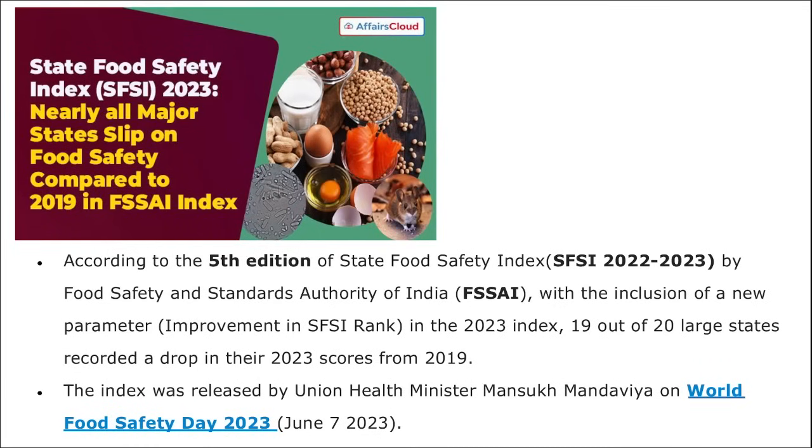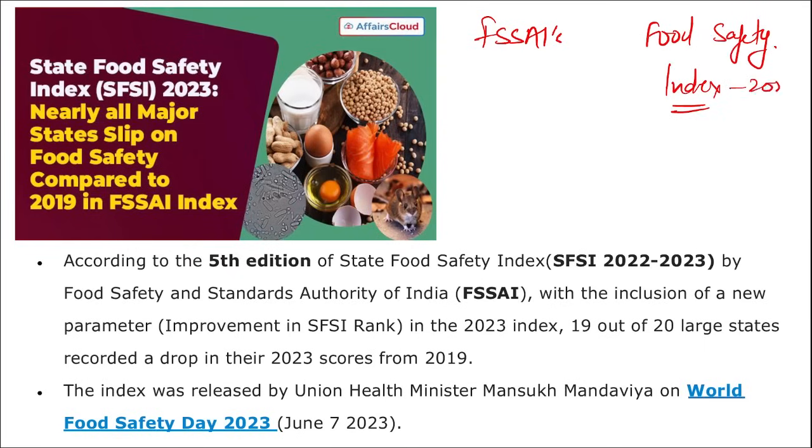Next we are talking about FSSAI's Food Safety Index. Correct, for 2023. This is the 5th edition of the State Food Safety Index. Correct. This was released by FSSAI. Correct. The next thing, remember, in this, the index was released by whom?